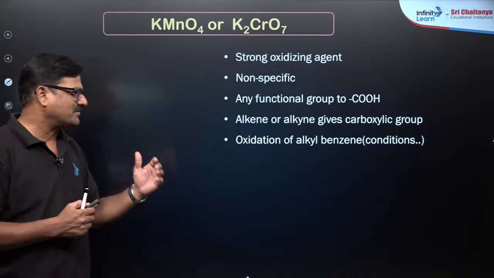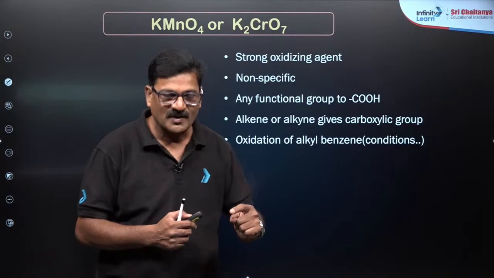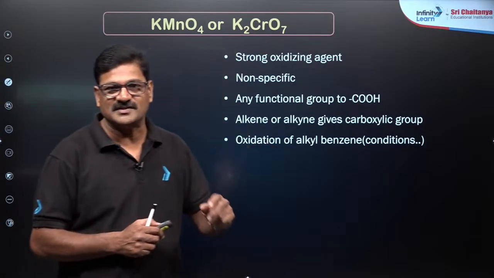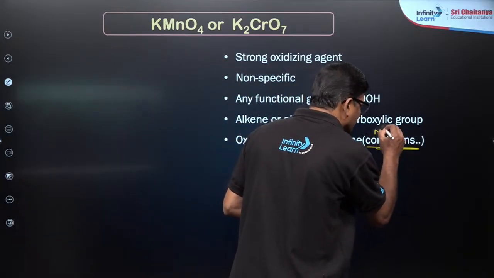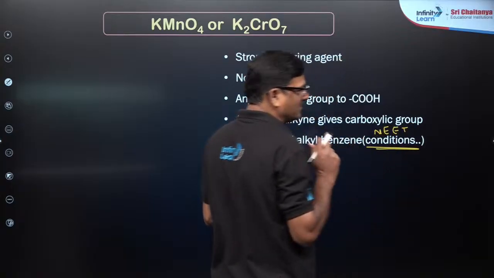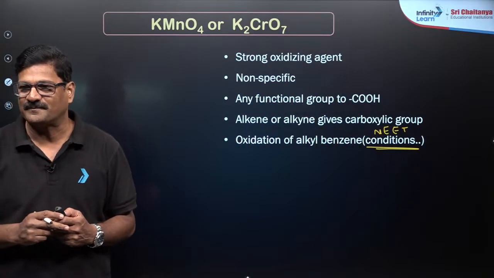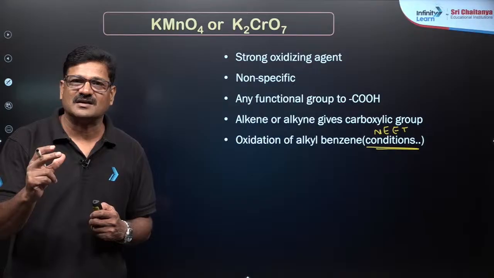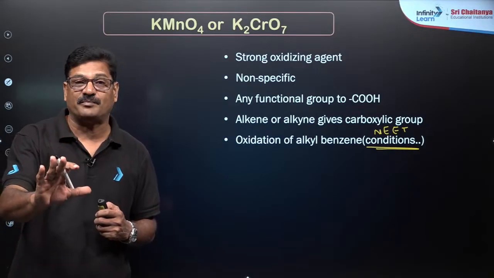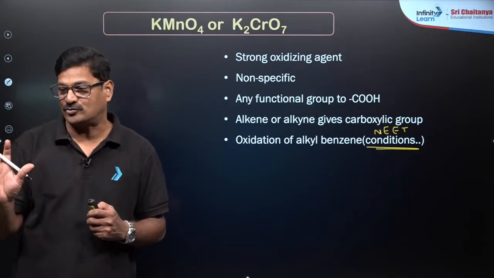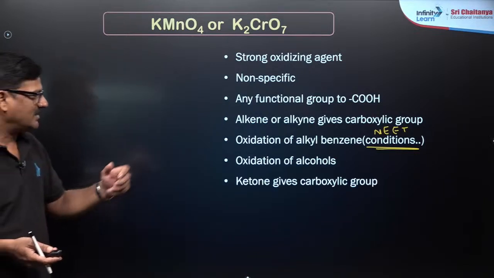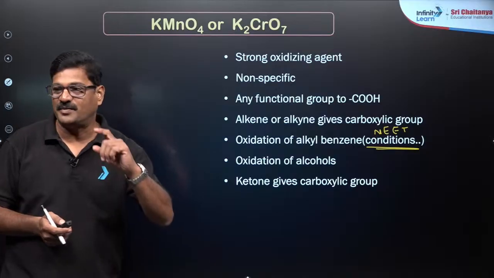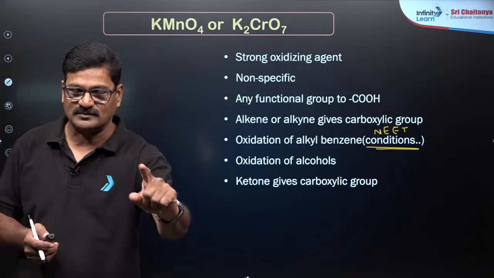Oxidation of alkyl benzene gives benzene carboxylic acid. The conditions are very important, and this is the way you have to prepare for your NEET examination. What are the conditions? The benzylic carbon should have at least one benzylic hydrogen or pi bond. And oxidation of alcohols and ketones gives carboxylic acid, but you have to use the Popoff rule.